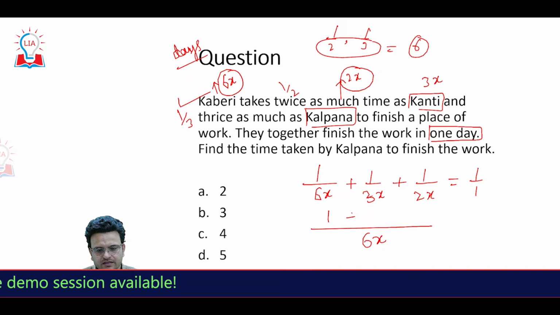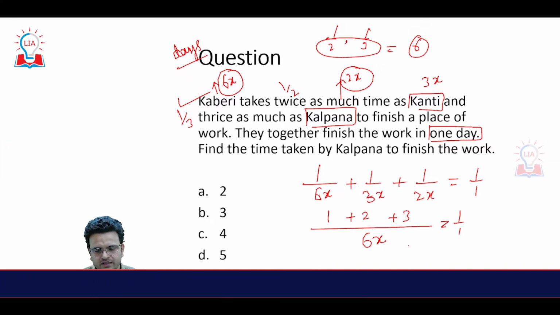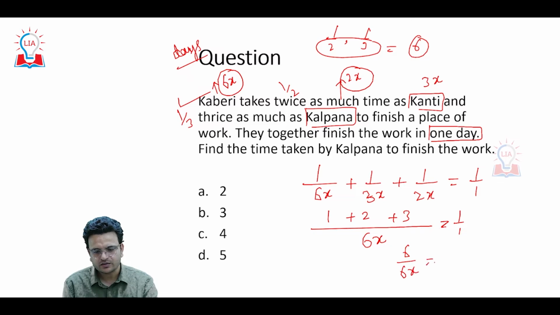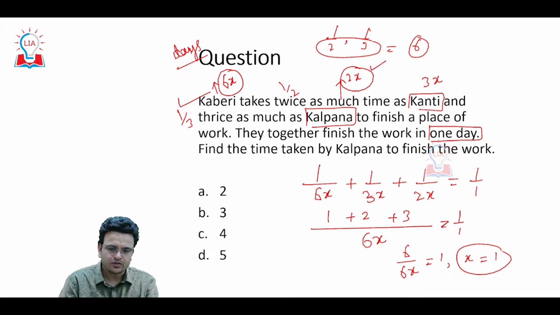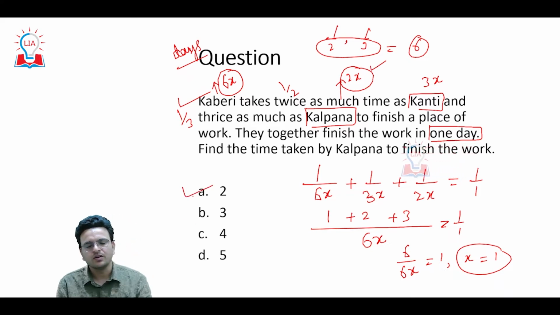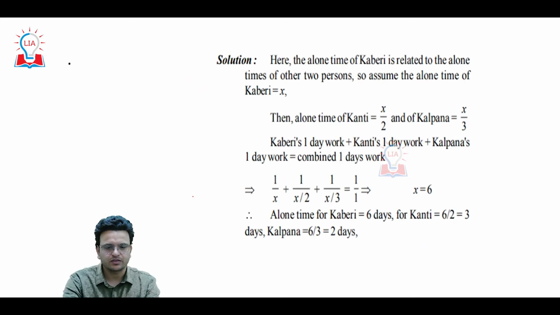It becomes 1, 2, and then 3, equal to 1 upon 1. Then 6 upon 6x equals 1. Then x will be 1. Now how much time is Kalpana taking? Kalpana is taking 2x, so the number of days will be 2. Hope you are able to understand this particular question.